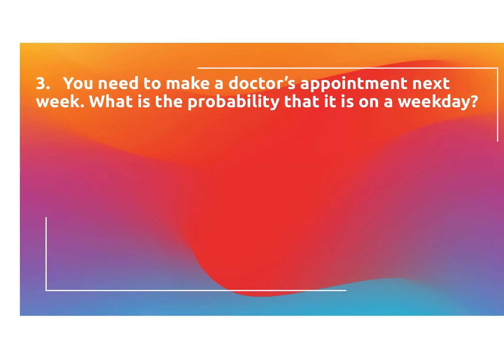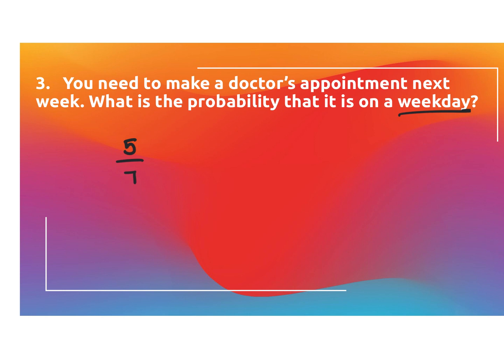You need to make a doctor's appointment next week. What is the probability that it is on a weekday? Okay, so let's first figure out how many days there are in the week. If we counted from Sunday to Saturday, there are 7 total days in the week. But if we want a weekday, that would be Monday, Tuesday, Wednesday, Thursday, or Friday. So there are 5 total weekdays.